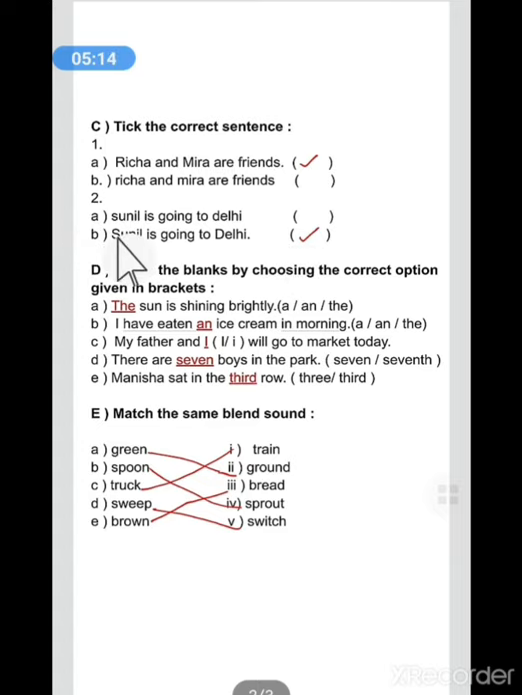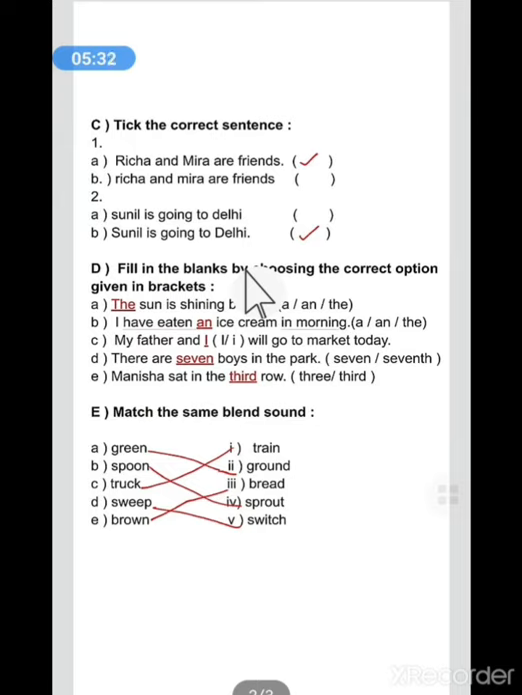Next, in A part, Sunil is going to Delhi, and in B part also it's written Sunil is going to Delhi. But which one is correct? The sentence which has a capital letter in the beginning and a full stop at the end, and if there is any special proper noun in the sentence, we will start it with a capital letter. Here Delhi is the proper noun, so D should be capital, so the second sentence is correct. We will take the B part here.